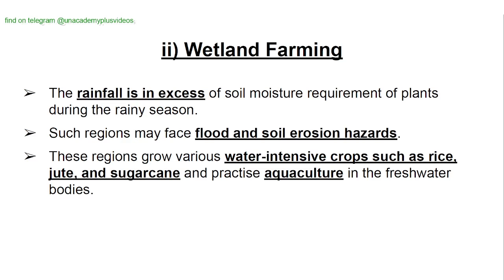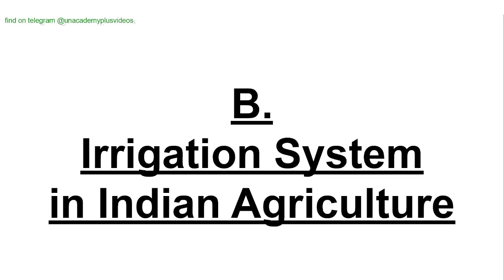Wetland farming. The rainfall is in excess of the soil moisture requirement of plants during the rainy season. Such regions may face flood and soil erosion hazards. These regions grow various water-intensive crops such as rice, jute, and sugarcane, and practice aquaculture in the freshwater bodies.